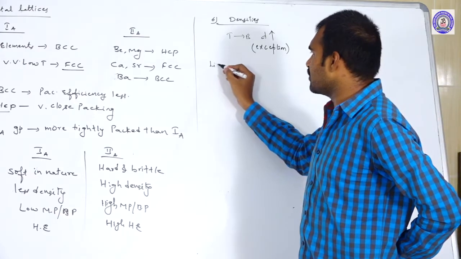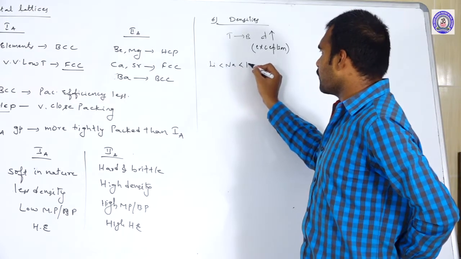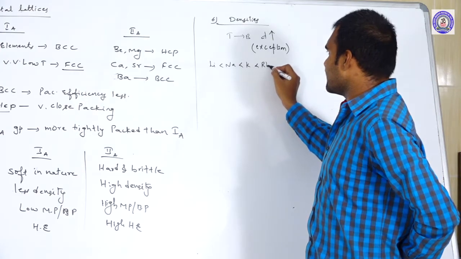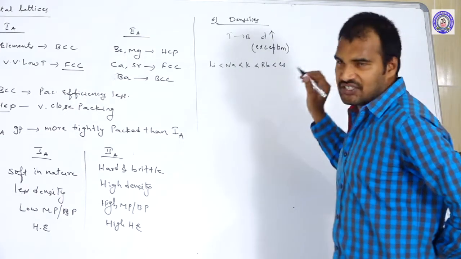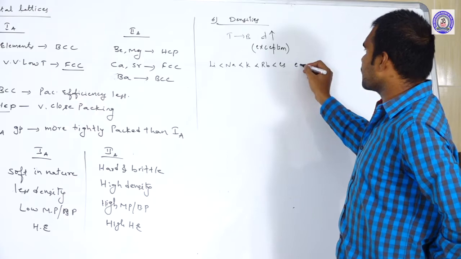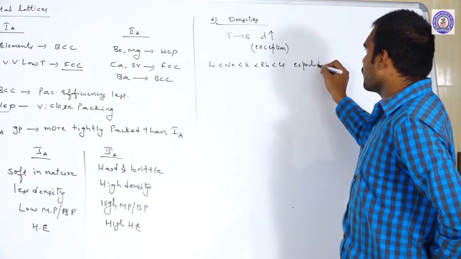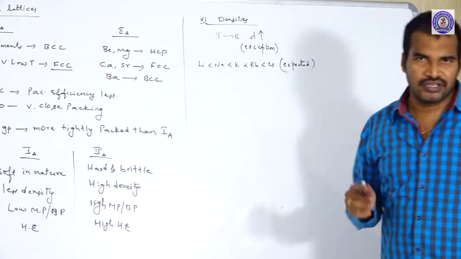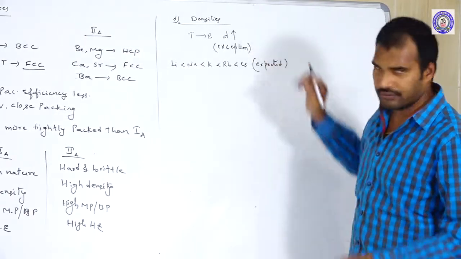Lithium less than sodium, less than potassium, less than rubidium, less than cesium. This is the expected order, that we can expect based upon this trend.